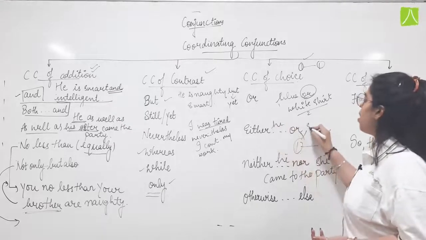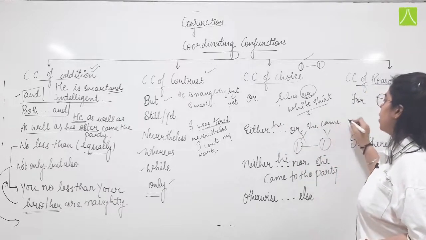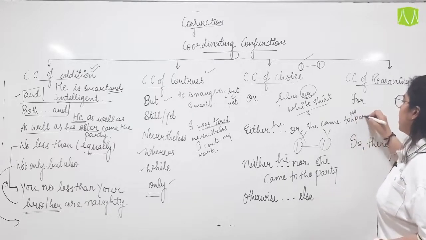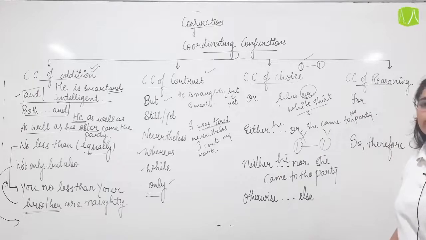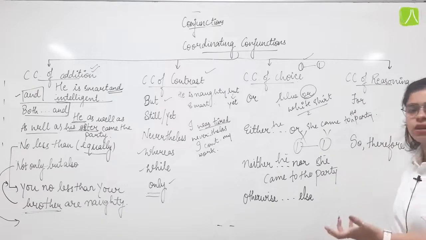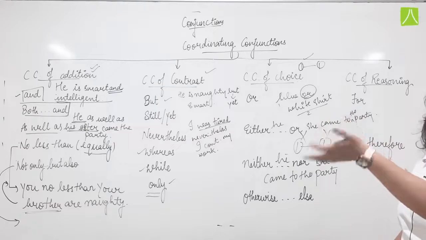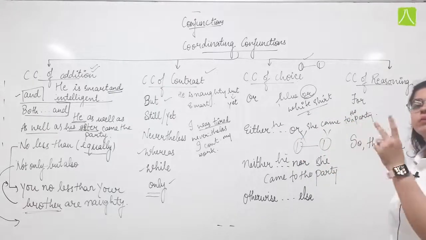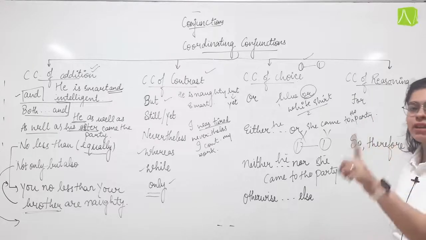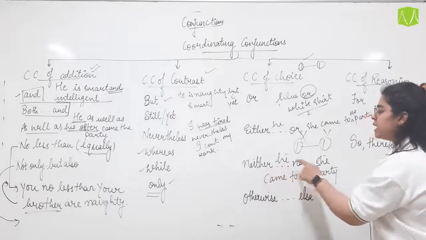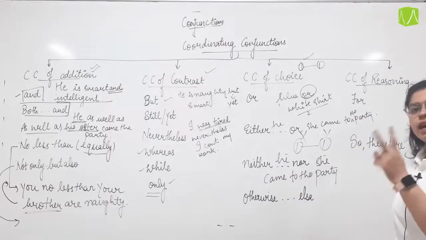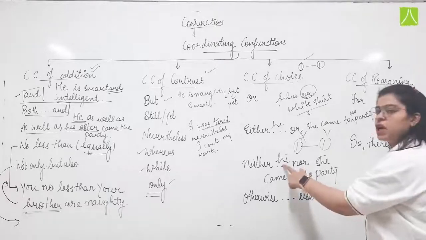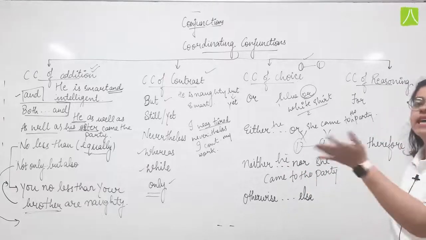Either he or she came to the party. Now, one of them came, but you don't exactly remember who it was because you just had a gift from the person written by the family name, but you don't know whether he came or she came. So there are 2 options, but you are confused between the 2. But you know that only one of them came. Here, neither he nor she: there are 2 people you are concerned about, but you are sure that he also did not come and she also did not come. There was somebody else who came.